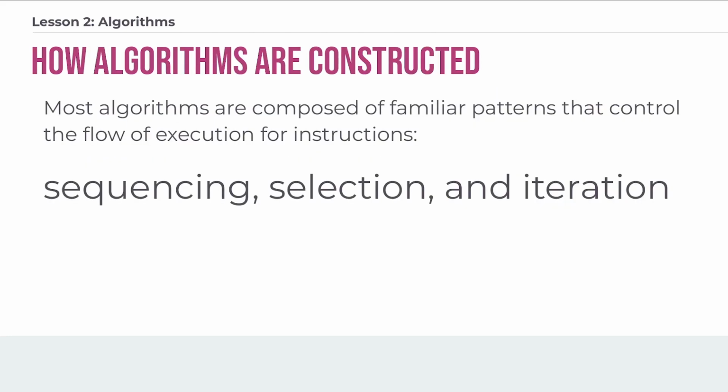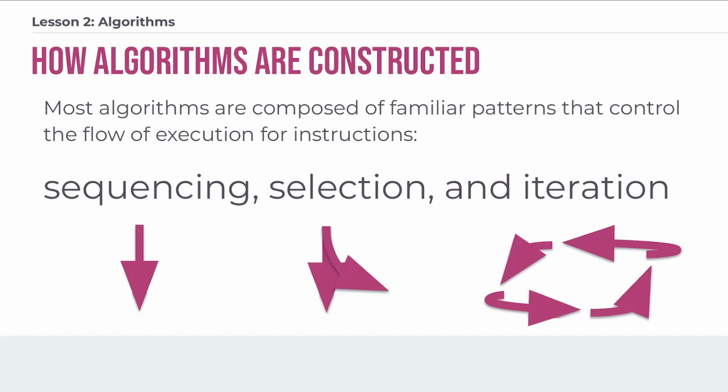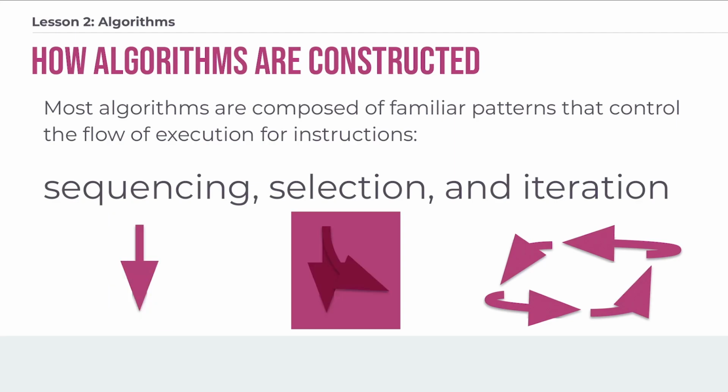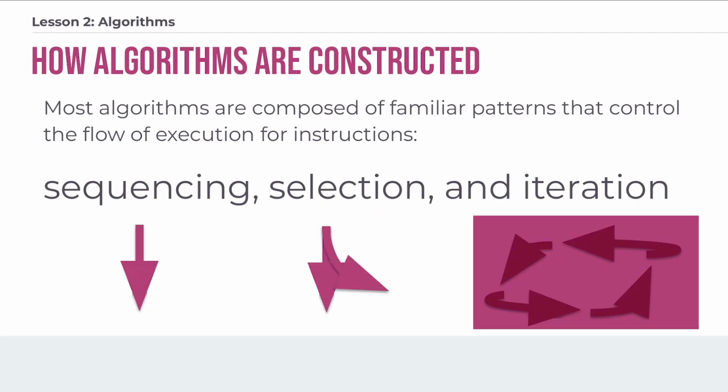So most algorithms, even though some may look very complex and scary, can be broken down into some familiar patterns. And these are the patterns that control the flow of execution for the instructions, for the steps in our programs. And these patterns ensure that all of the right steps are performed in the right way and in the right order. And there are 3 main patterns that you will find. You will find sequencing, selection, and iteration.